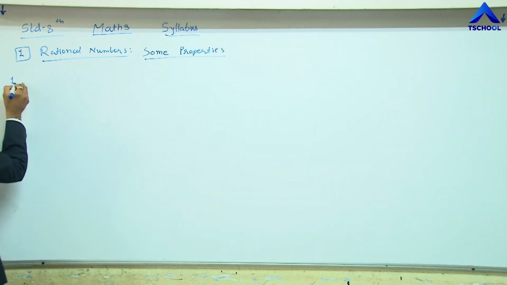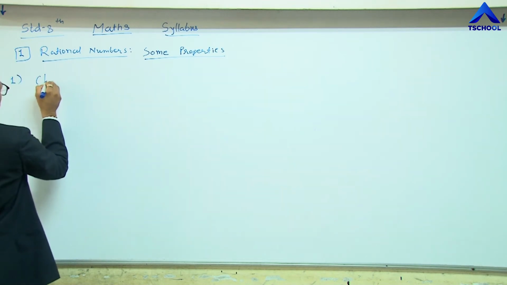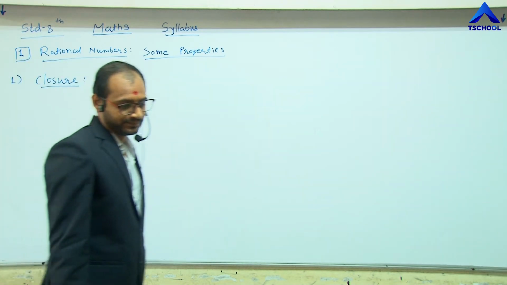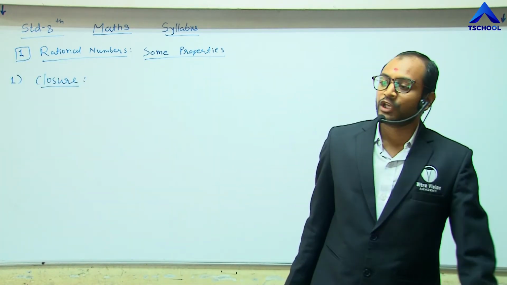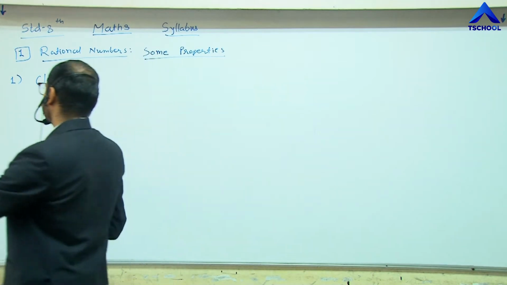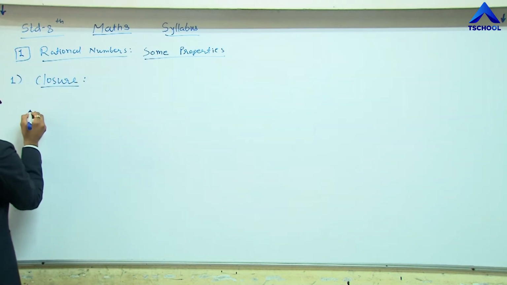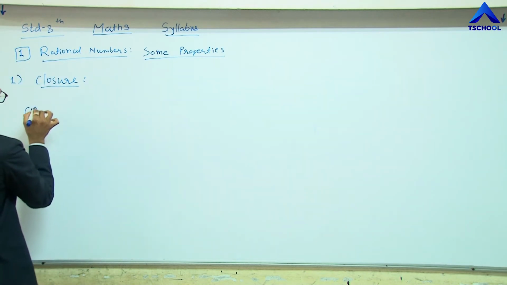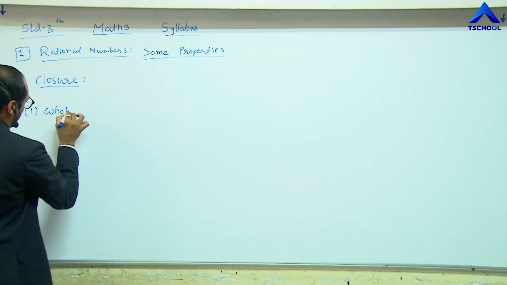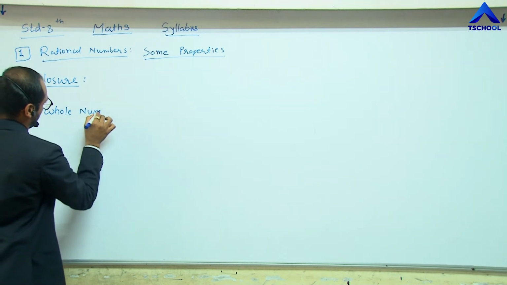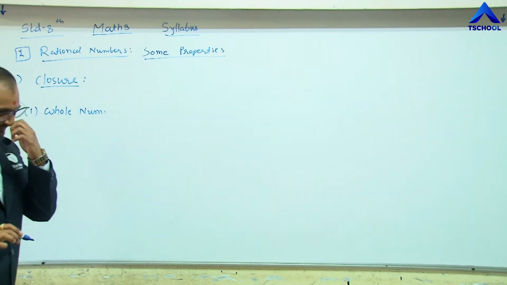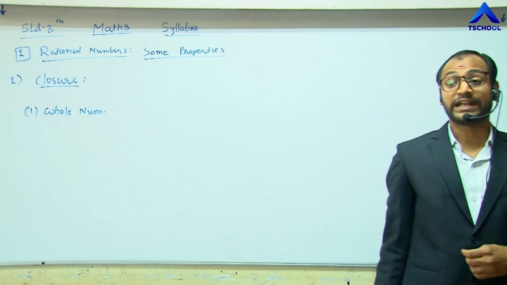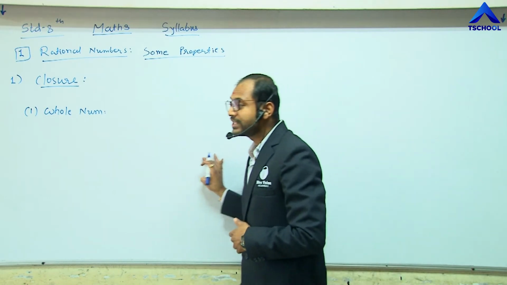The first property is the closure property. How does this property satisfy the original equation?